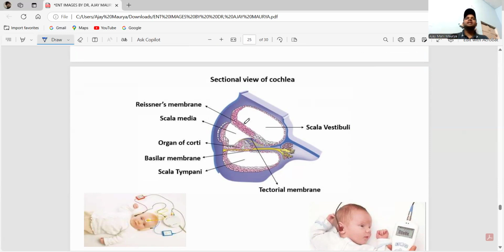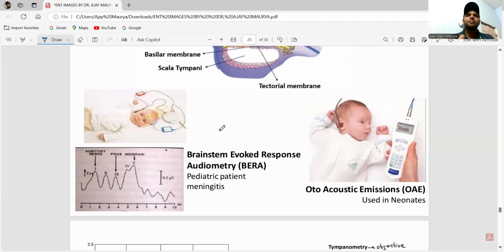So they will ask the question: Reissner's membrane is present between scala vestibuli and the scala media. This is the organ of Corti. Everyone knows about this one. Next one, guys. This is the BERA, brainstem evoked response audiometry. This is done for the pediatric patient, especially for the meningitis patient.